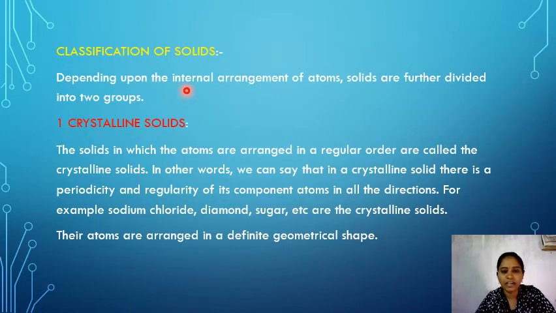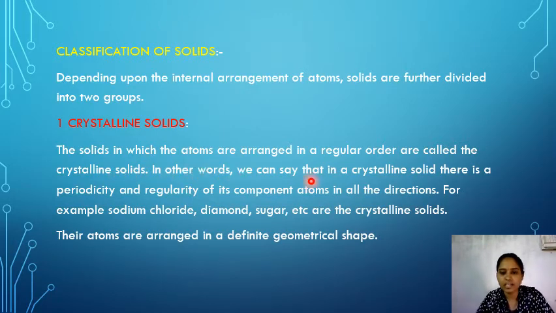Okay, next one is classification of solids. On the basis of internal arrangement of atoms, solids are further classified into two types, that is crystalline solids and amorphous solids. First one, crystalline solid. In a crystalline solid, all the atoms are arranged in a regular order. They are called crystalline solids.